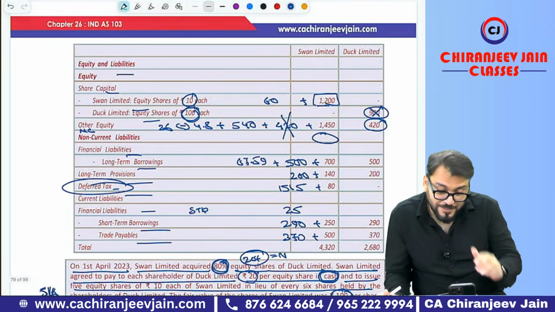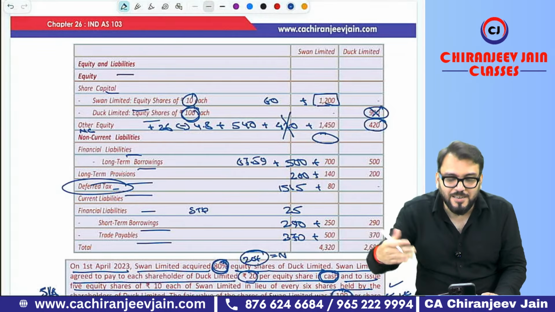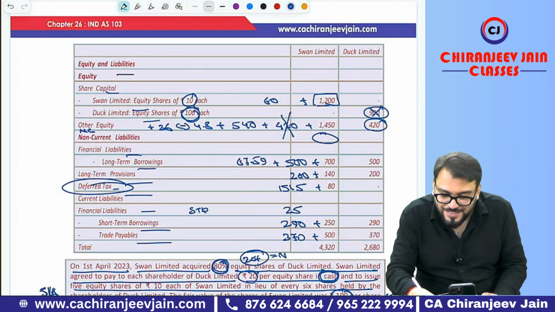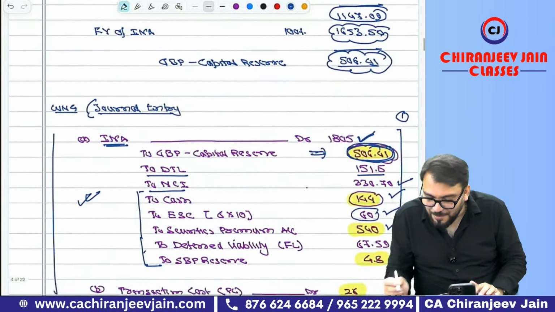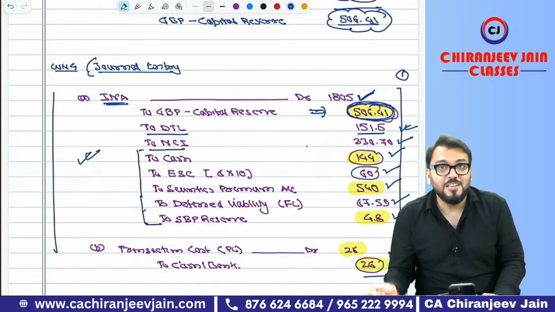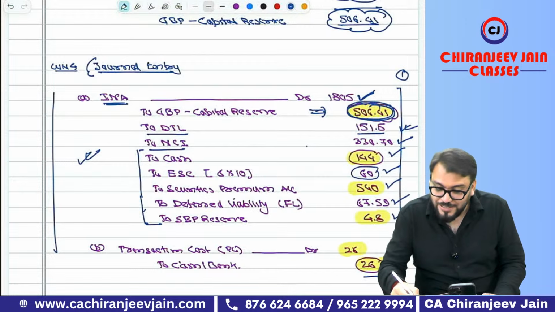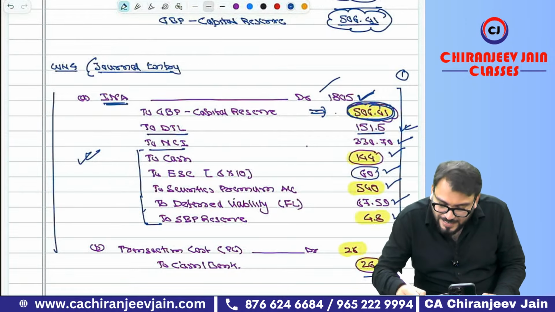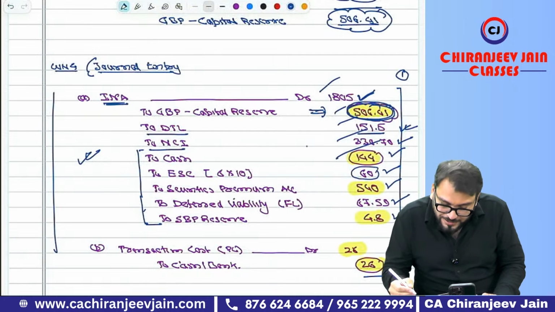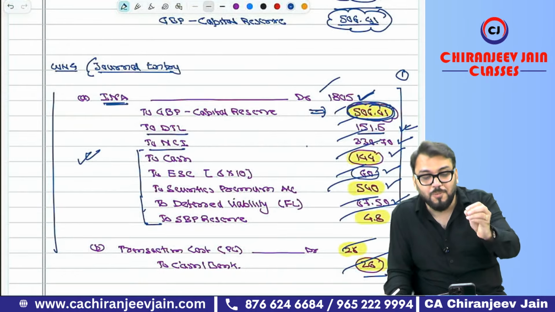Correct. Oh, capital reserve. I only forgot capital reserve. Chalo, at the end I have seen the journal entry. So capital reserve is how much? Capital reserve I only forgot. 506.41. So you can understand the importance of this journal entry. If I can miss it, you will definitely miss it. Now just tally: this has been taken, this has been taken, this has been taken. Cash you have already deducted. Your balance will definitely tally.